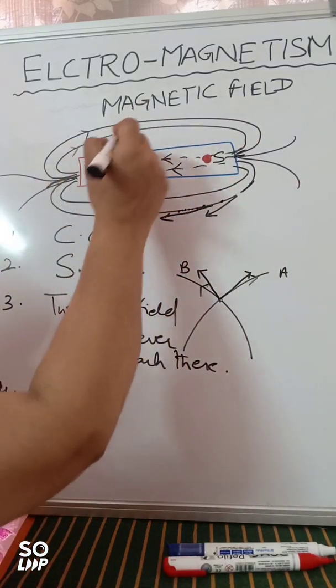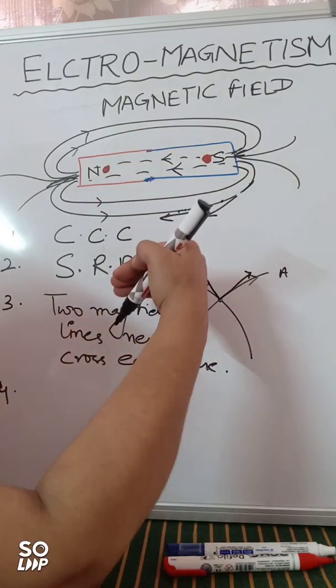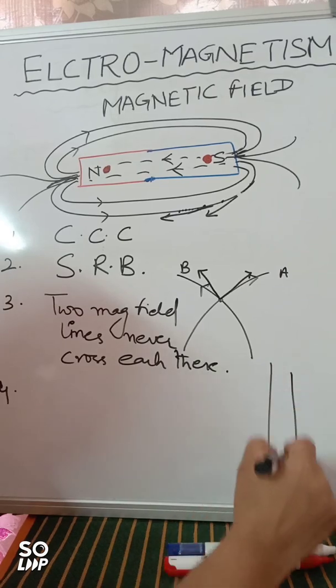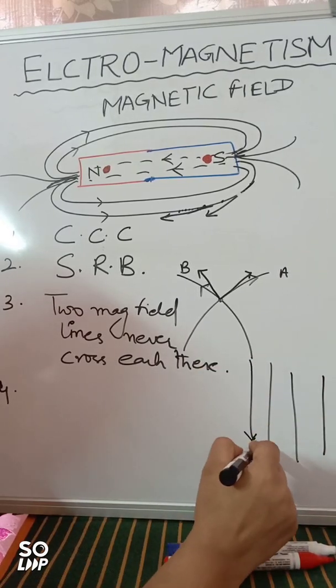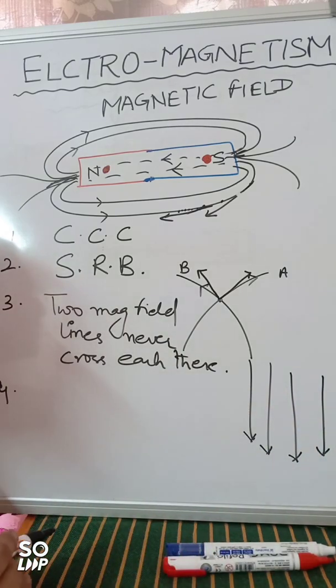And if you see, there is a difference between the magnetic field lines: if we move away from this magnet, they become almost parallel to each other. They just become parallel to each other like this, right? These magnetic field lines. So actually, these parallel lines represent a uniform magnetic field, right?